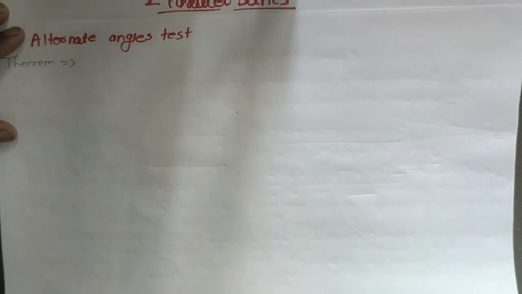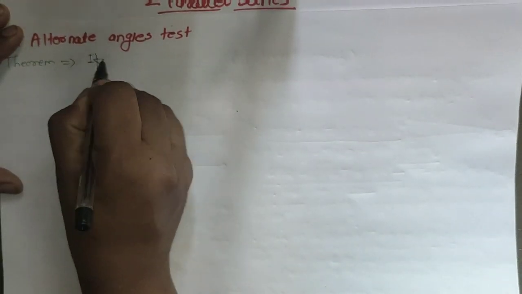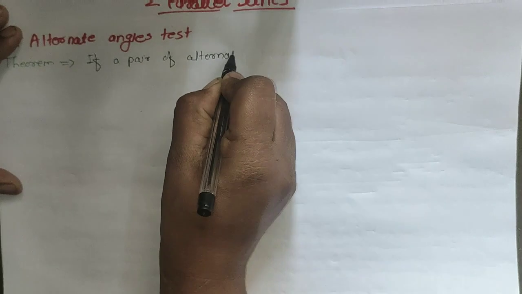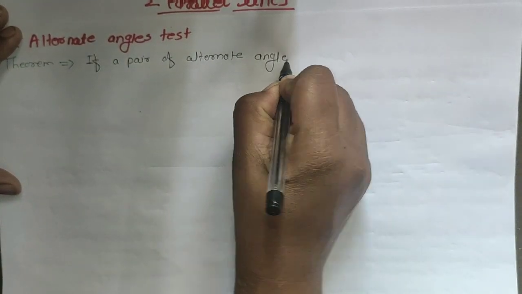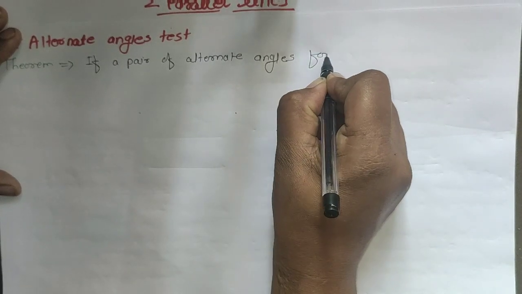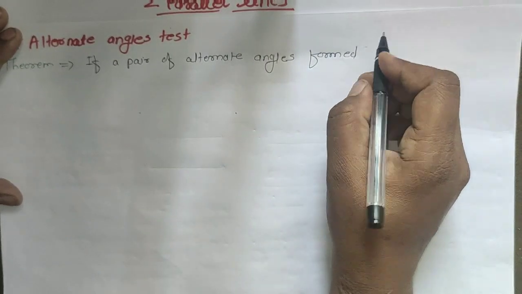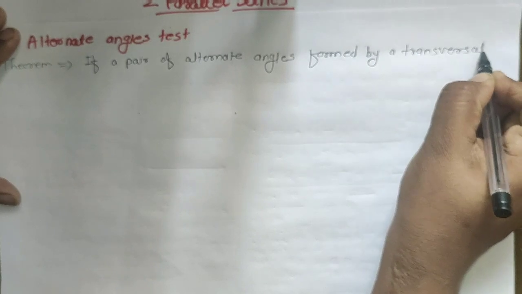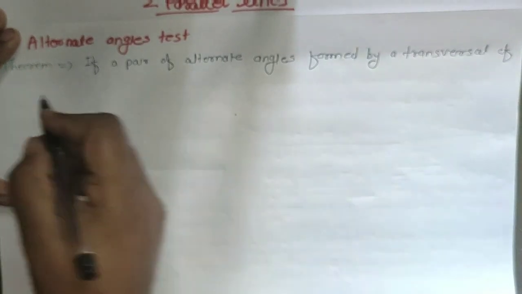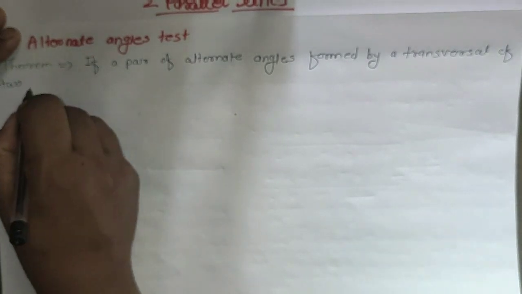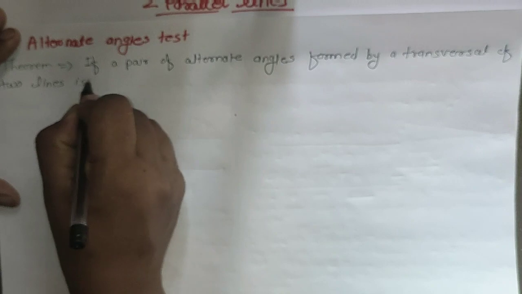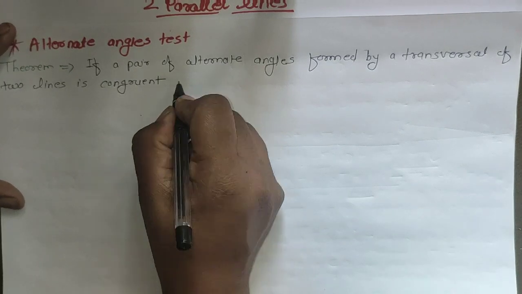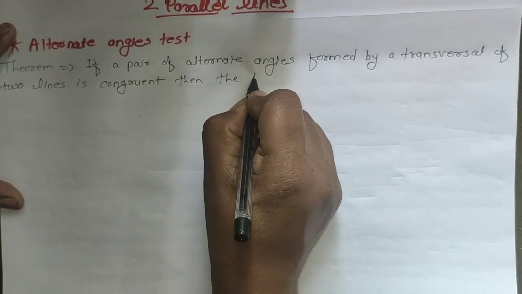If a pair of alternate angles formed by a transversal of two lines is congruent, then the two lines are parallel.